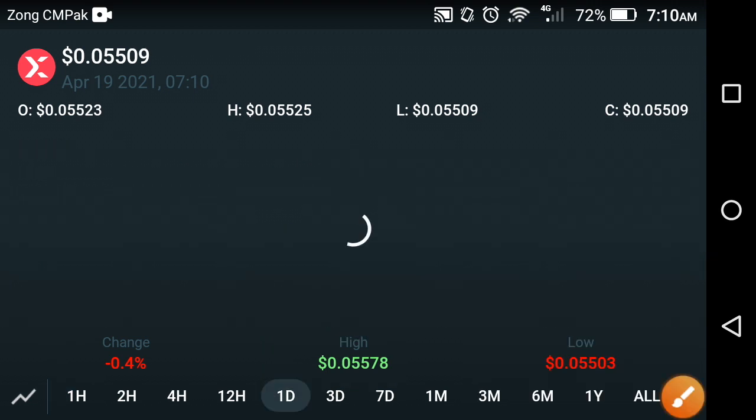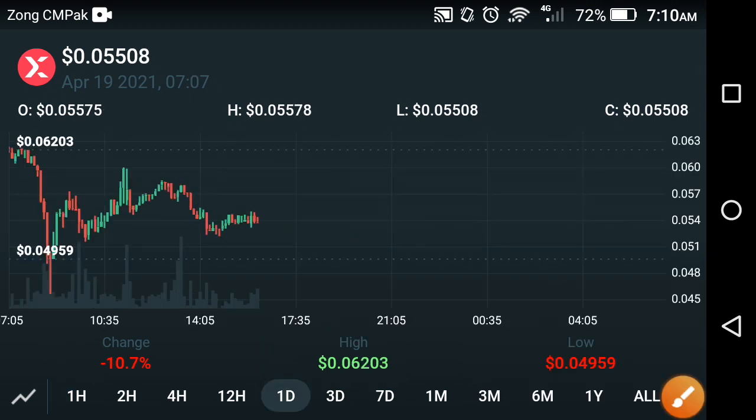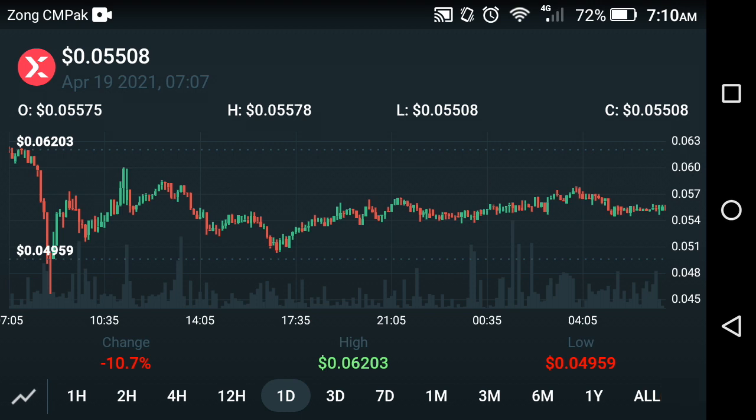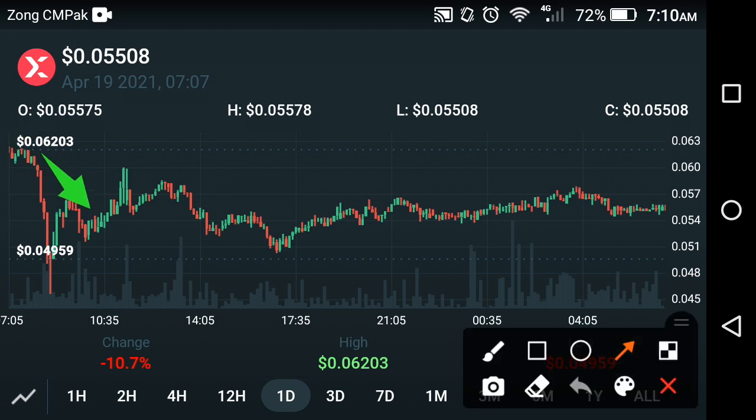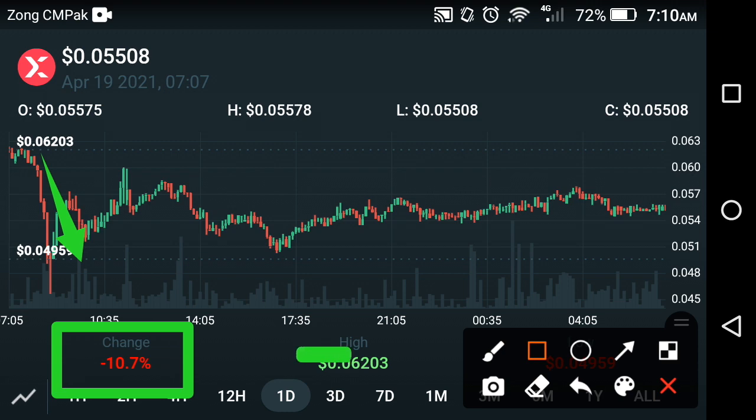Now let's see the last 1 day price prediction, what's the change in the last 1 day. Oh my god, a very bad fall occurred in the StormX coin, as you can see here at this time friends. If we look at the change in StormX in the last 1 day, the change is about negative 10.7%, and the high price of StormX is about 0.06203 USD in the last 1 day friends.